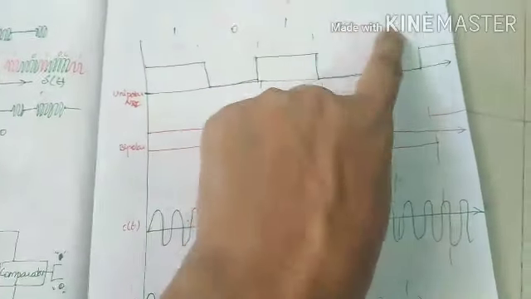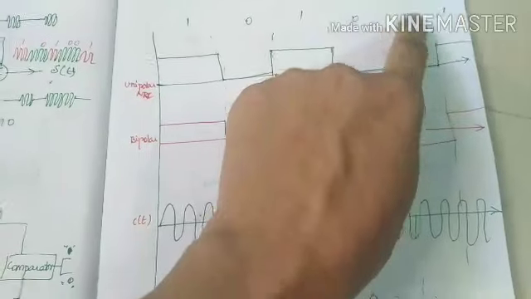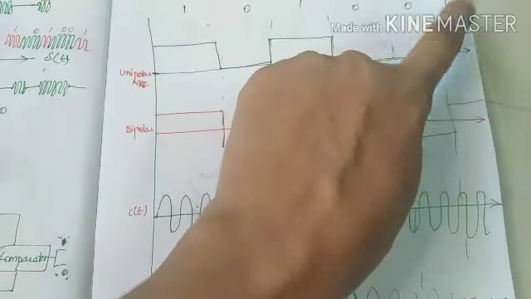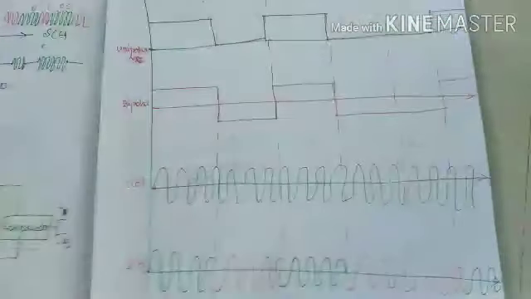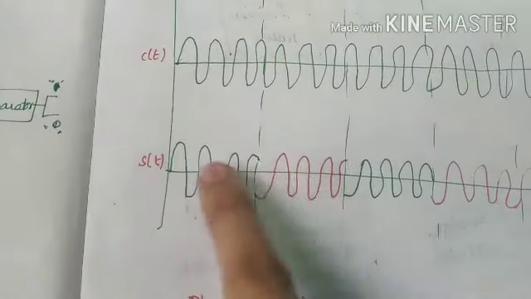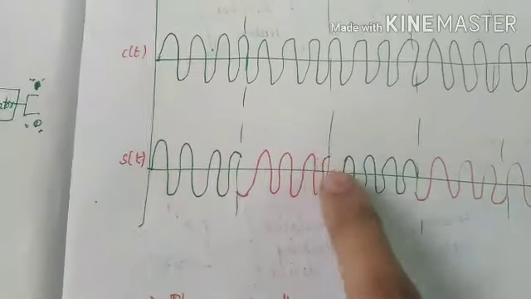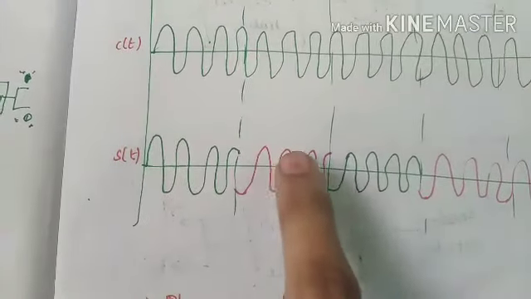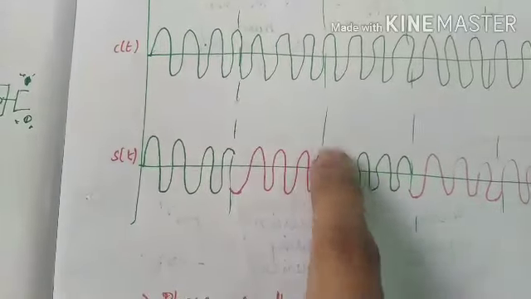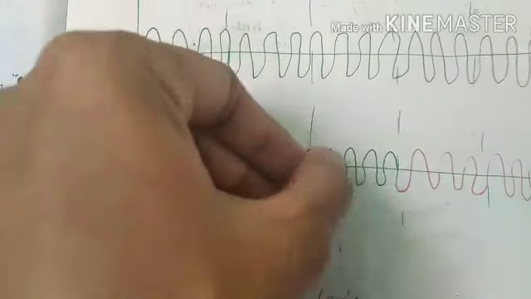Again there won't be any phase shift between these two zeros, but there will be a phase shift between these two, the 0 and 1 transition. During the transition from 1 to 0, there will be a phase shift of 180 degrees. When there is a transition from 0 to 1, there will also be a phase shift of 180 degrees. This phase shift is represented by the color changes.